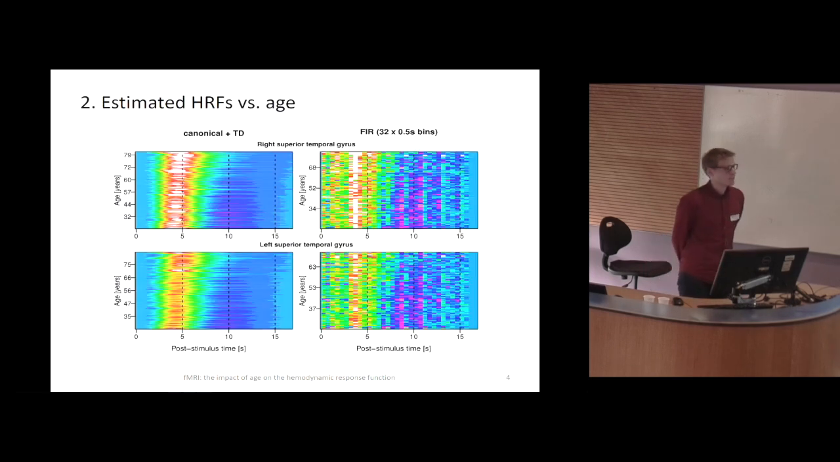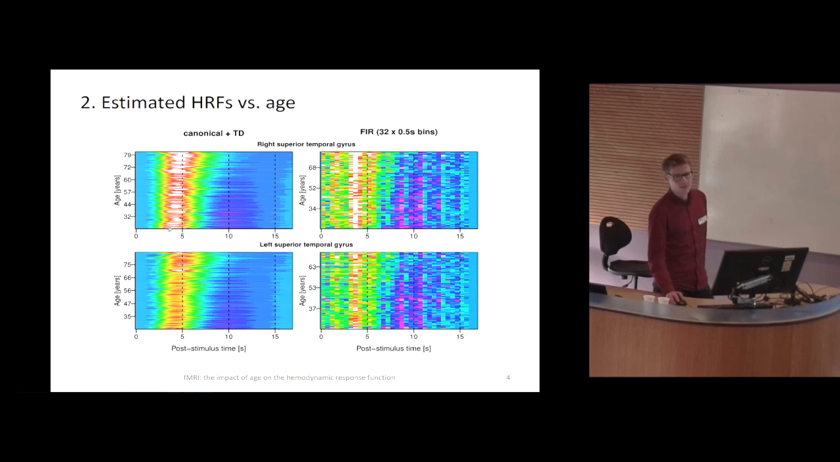So here you see auditory cortex, and the left column refers to analysis where you employ the canonical HRF together with the two derivatives, the temporal and dispersion derivative. Here you assume a finite impulse response HRF, and on the y-axis you have subjects plotted with increasing age. On the x-axis is the time dimension, and these are heat maps showing how the HRFs look. The red and white values are the peaks of the HRF, and the purple or dark blue values are the lowest values.